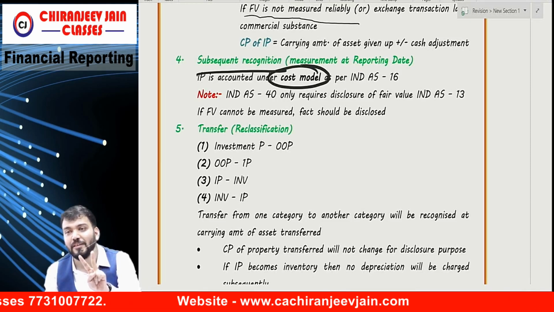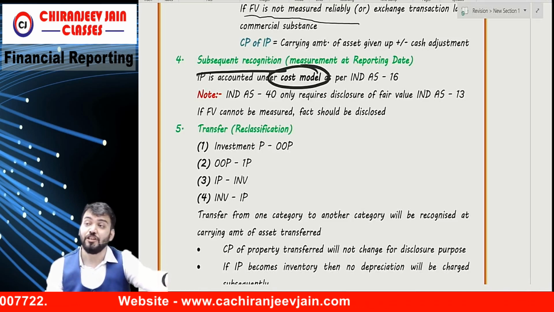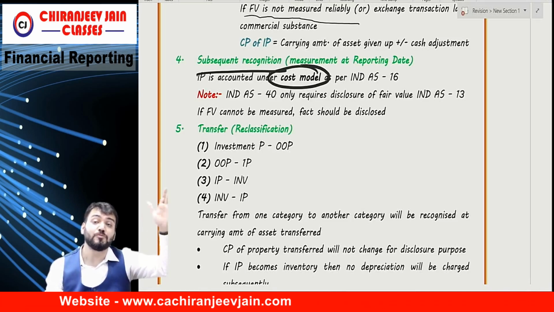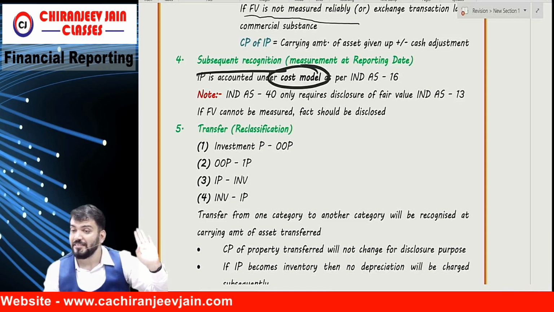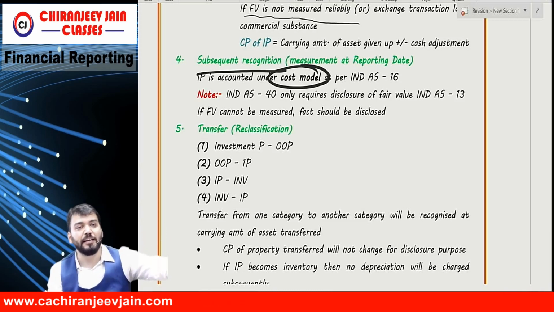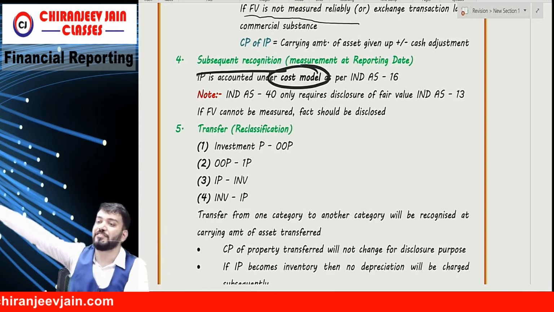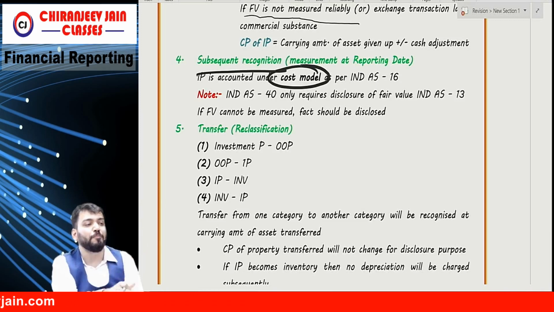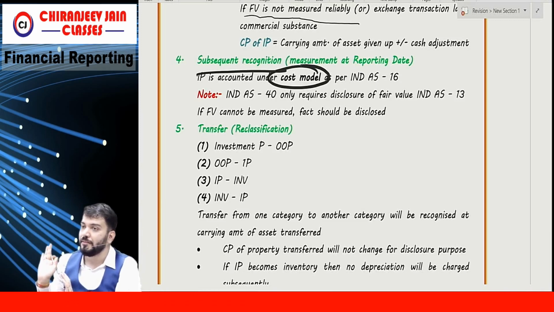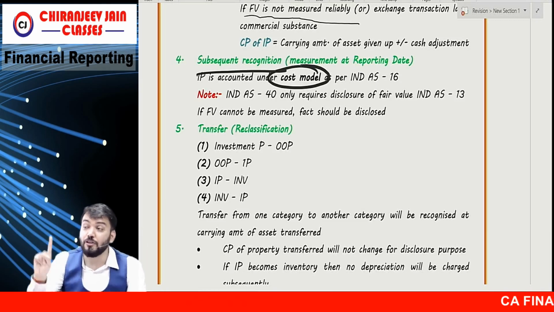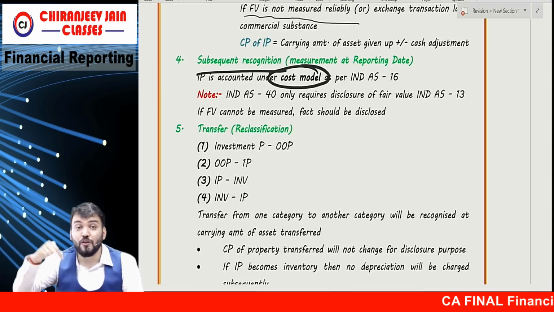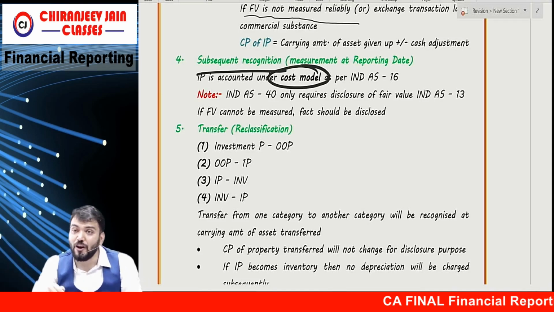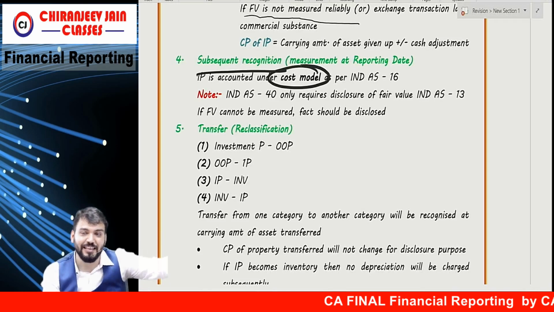Only the cost model as per Ind AS 16. Means whatever you have done for PPE, apply here: depreciation as per Ind AS 16, impairment as per Ind AS 36. Understood?